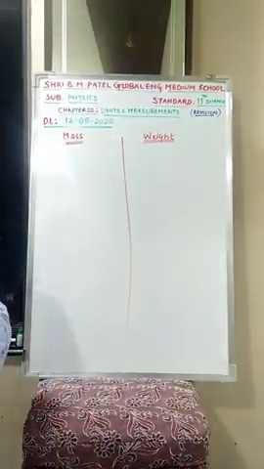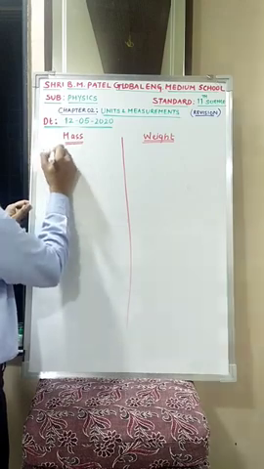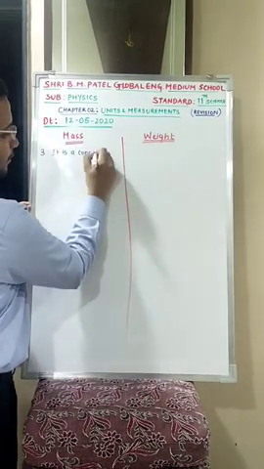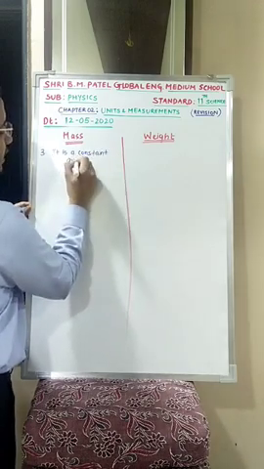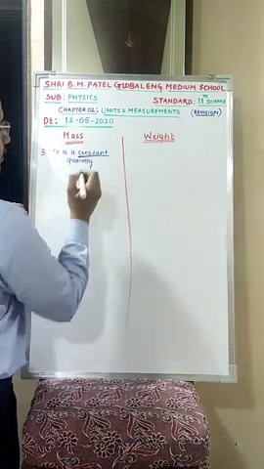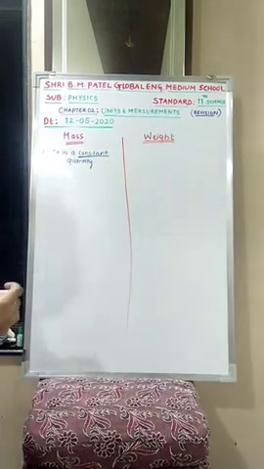Now third point over here. It is a constant quantity. Constant quantity means wherever you go in the universe, it's going to be what? Constant. It's not going to change ever. It is a constant quantity.